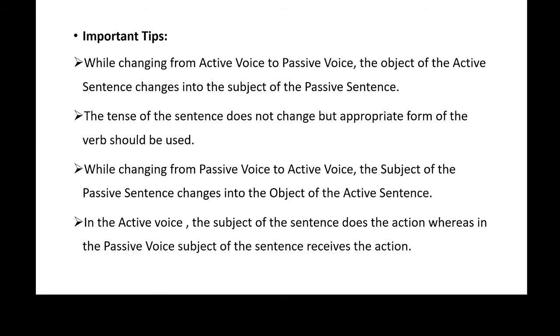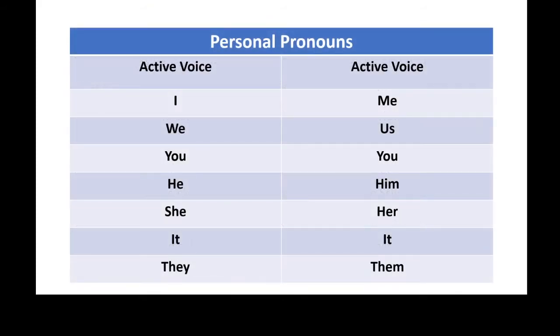The third important thing which we have to keep in mind while changing passive voice to active, the subject of the passive sentence changes into the object of the active sentence. So vice versa. In the active voice, subject of sentence does the action, whereas in the passive voice, subject of the sentence receives the action. So dear students, this is the basic thing which we have to understand.